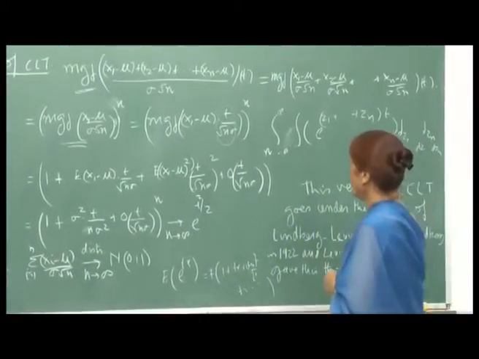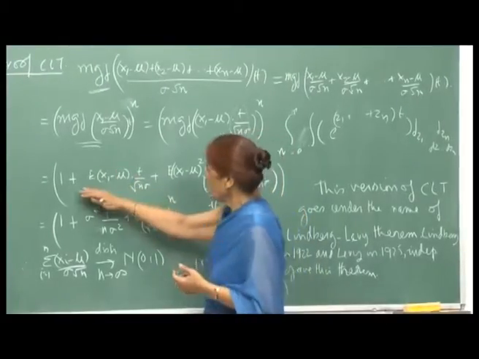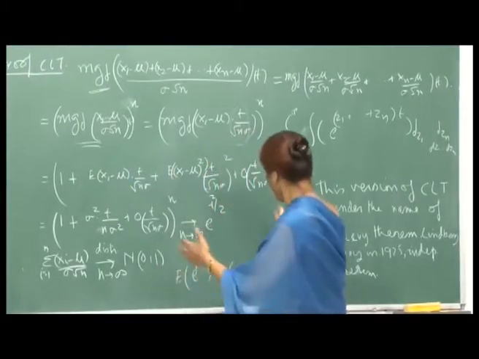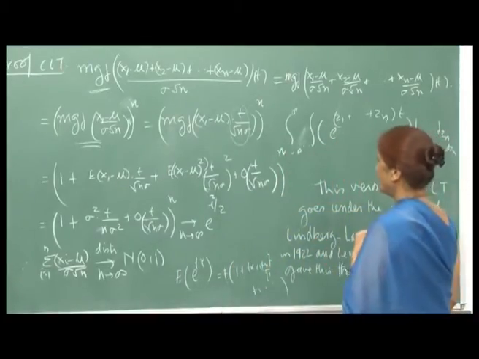So, I take this expectation, and since the MGF exists, I can take the expectation inside, because the series is a convergent series.